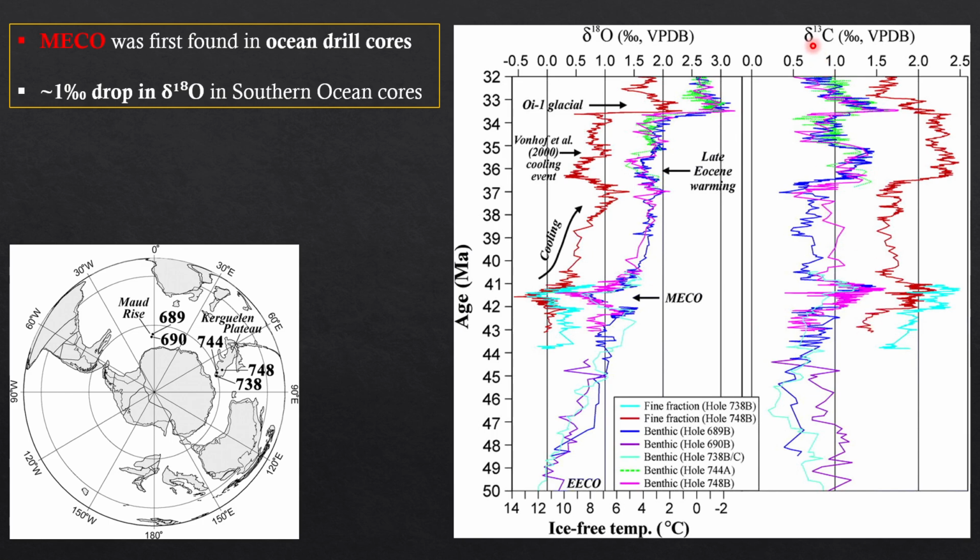But in the carbon 13 there is no drastic change. Due to the oxygen 18 excursion, they interpreted that some global event occurred, after which cooling started. So cooling, then warming, and then cooling started again.